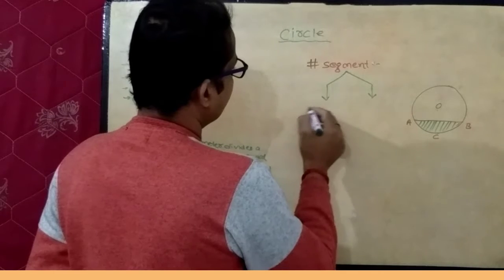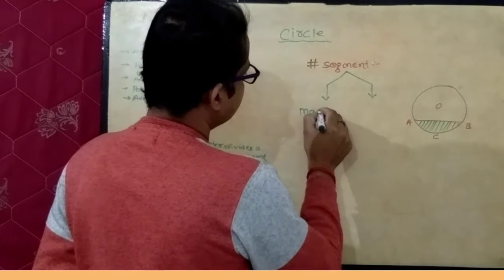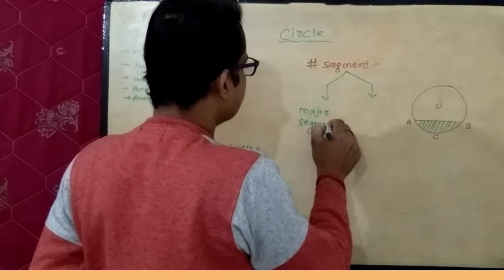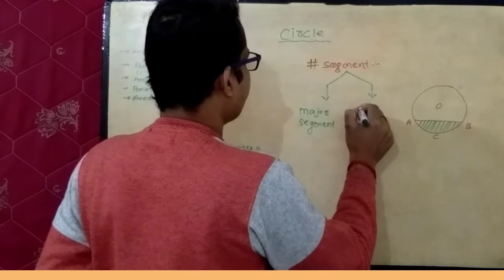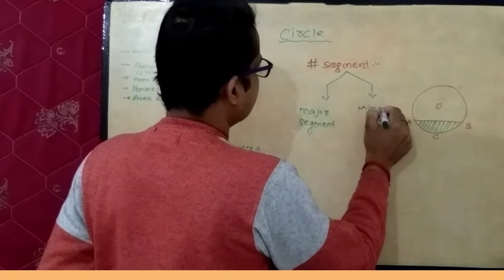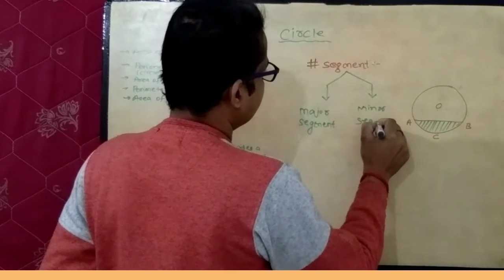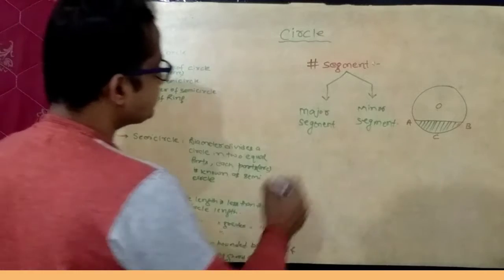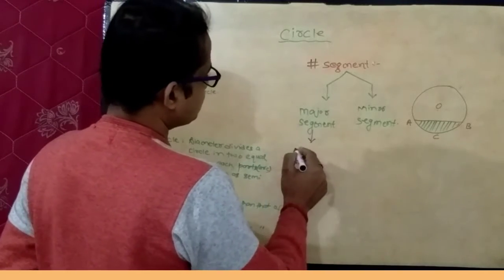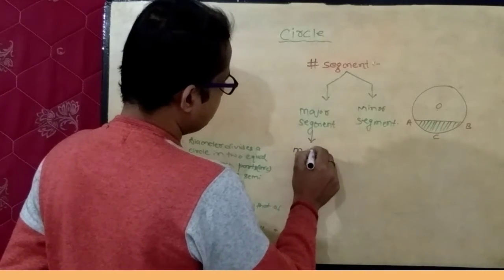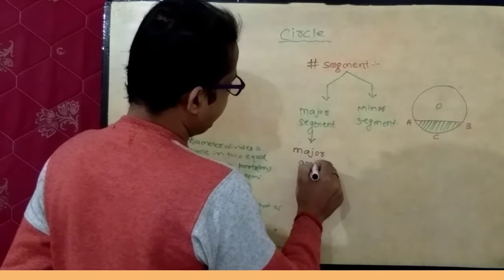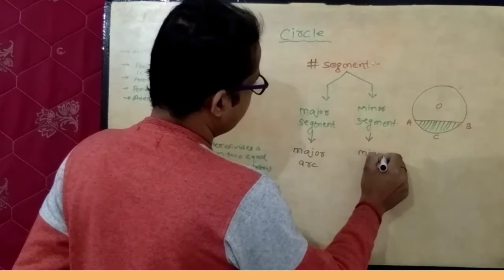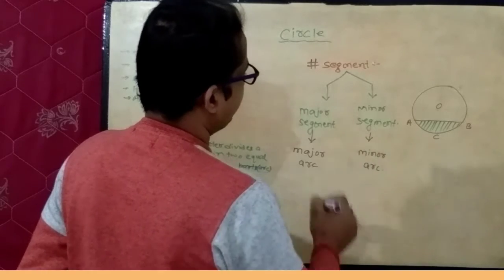are divided into two parts: major segment and second one is minor segment. So this segment corresponds to a major arc and this segment corresponds to a minor arc.